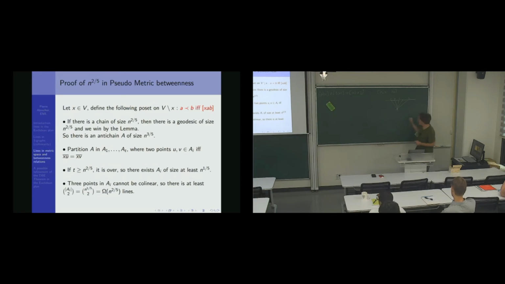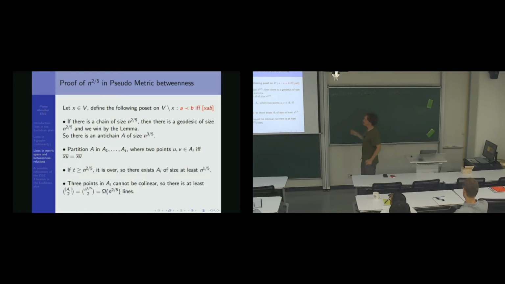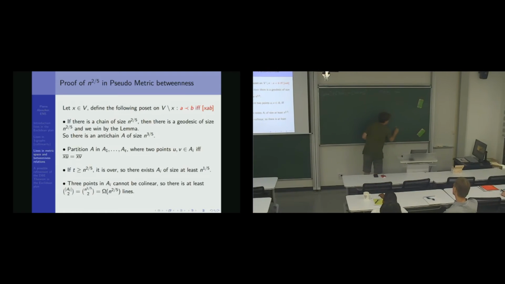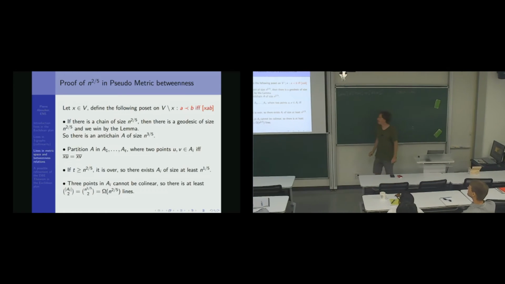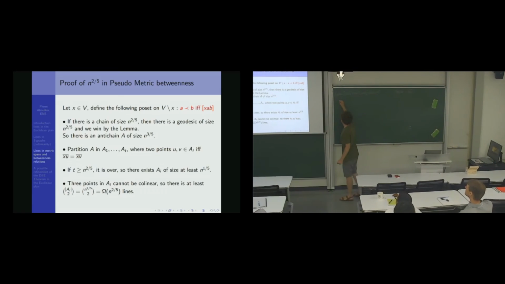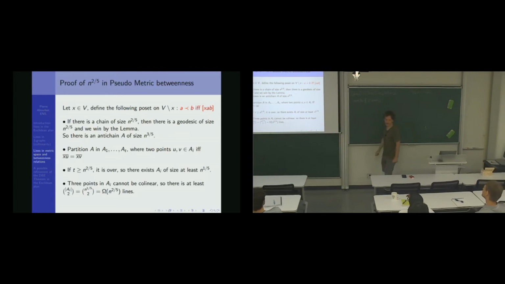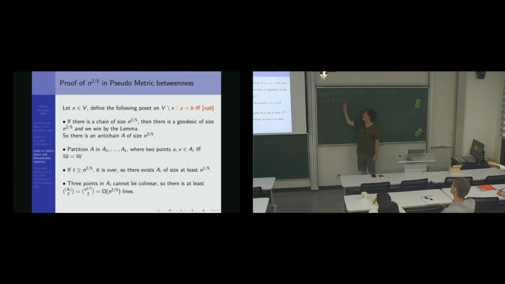And then the magic of inner transitivity arrives, because I can define a very nice poset using only inner transitivity. It goes as follows: fix a point x in my betweenness relation, and for every other 2 points a and b, I say that a is smaller than b if xab holds. So there is a geodesic from x to b going through a, and I claim that this is a poset. So I need to prove transitivity.